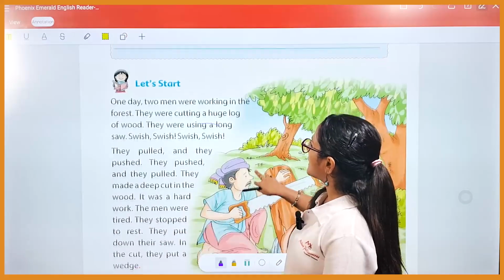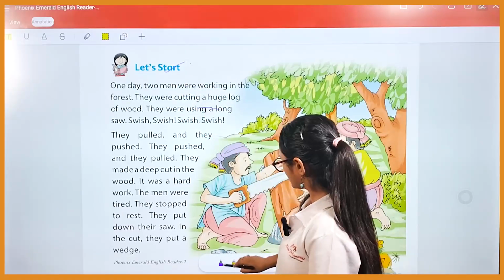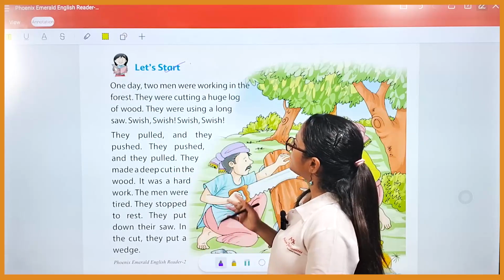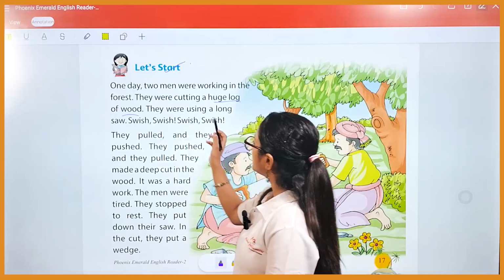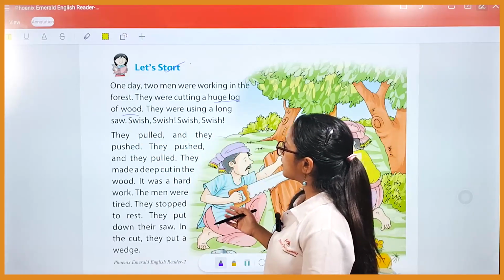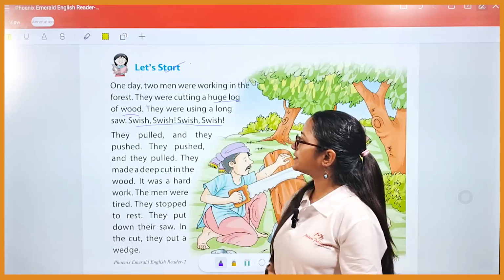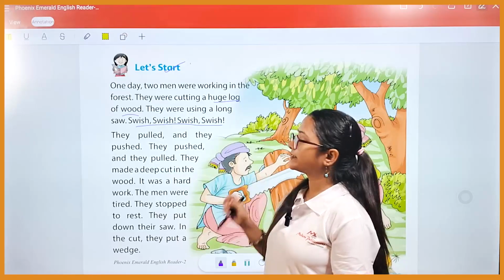Now students, let's start the story. One day, two men were working in the forest. They were cutting a huge log of wood. They were using a long saw. Swish, swish, swish, swish. Okay, so here it is saying that one day two men were working in the forest.